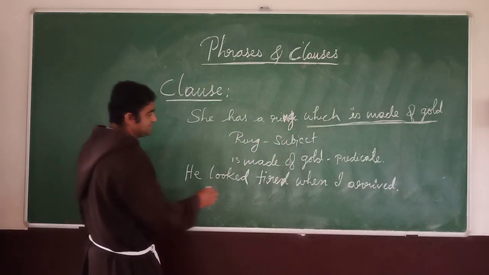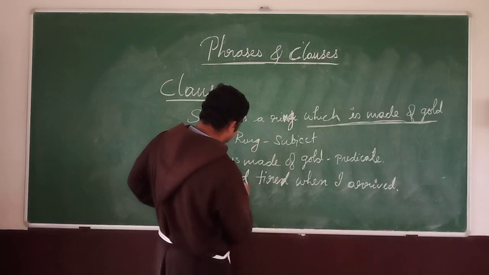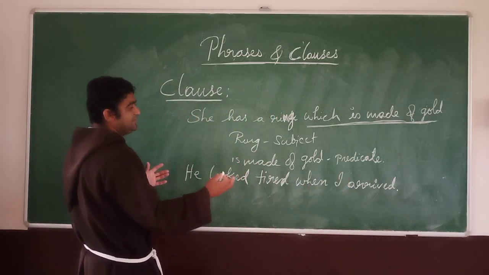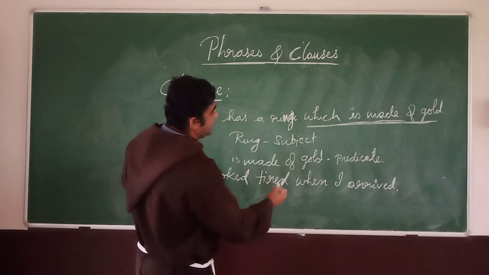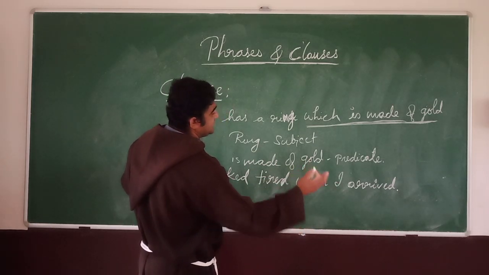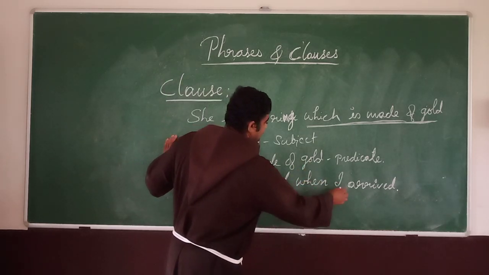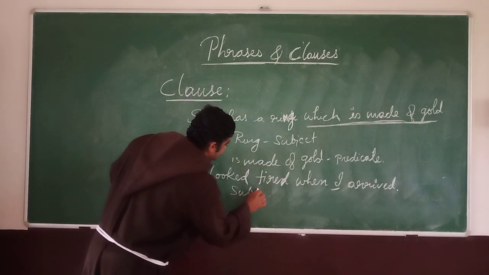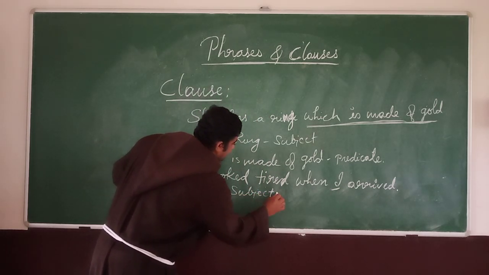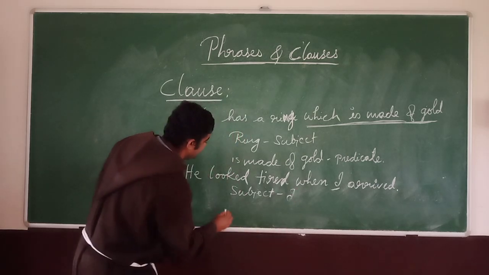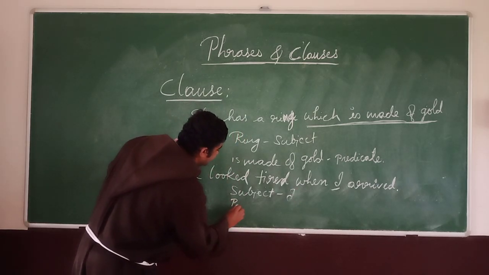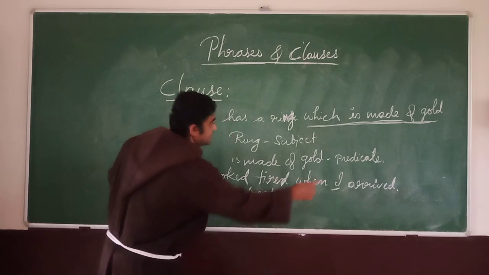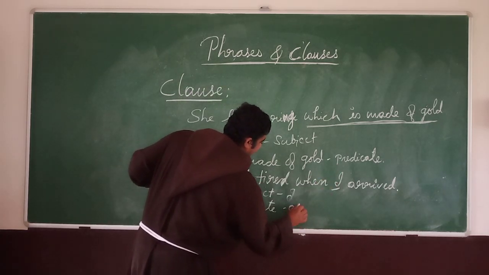So there are also two sentences. So he looked tired when I arrived. So here it is very clear in the second, when I arrived. Which is the subject over here? Surely it is I. Subject, I. And predicate. What is that predicate? Next one. Arrived.